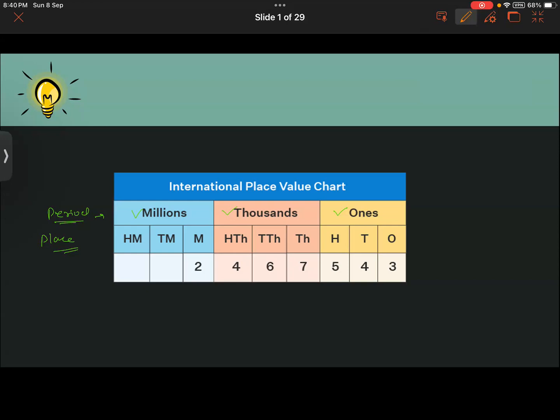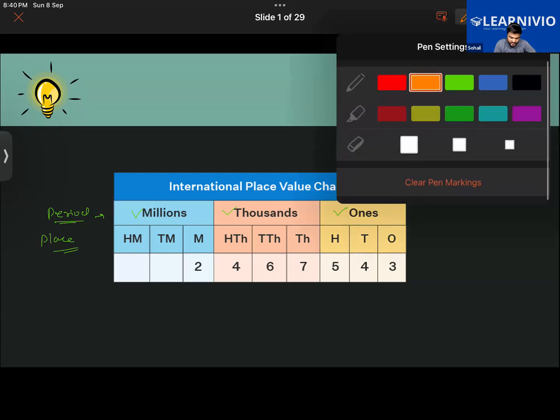Say, for example, you have this number here. If I were to write the commas between these numbers, first of all, let's read this number. You guys read this number. 2,467,543. Very good. So this is how we are going to read it. And then how should we place the commas? We are going to place the comma in the following manner.